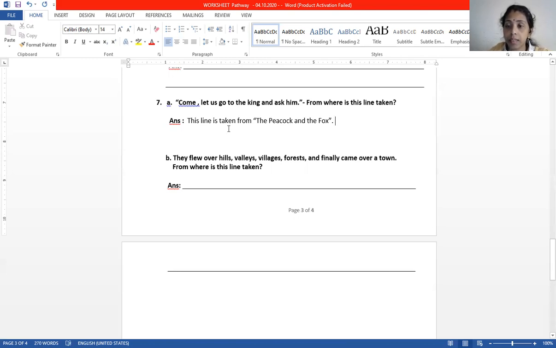Now the next one, number D. "They flew over hills, valleys, villages, forests, and finally came over a town." Here also you need to write from where this line is taken. Here also you will write the title of the story.